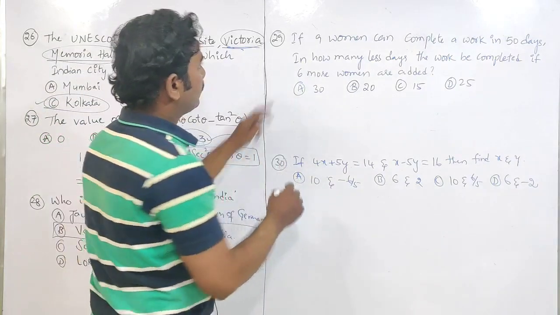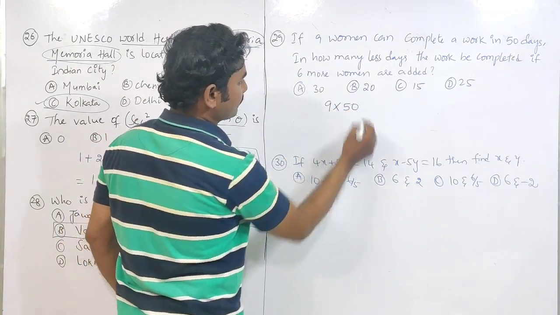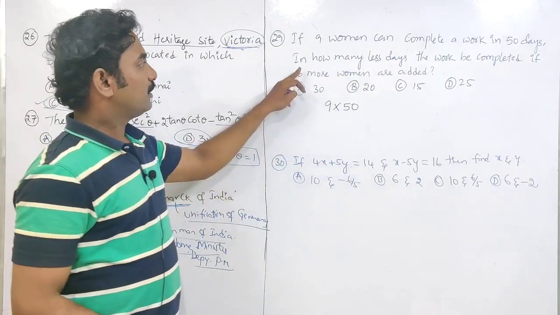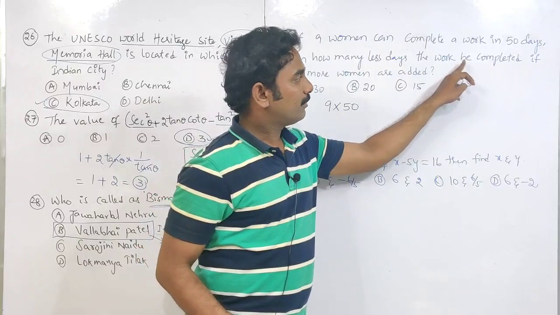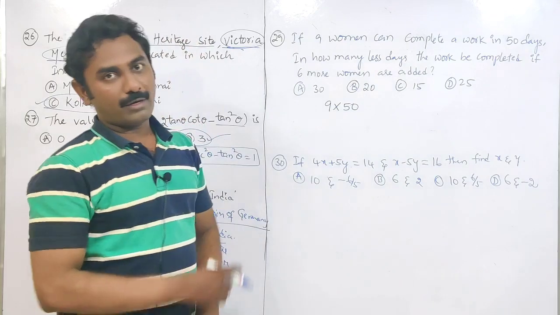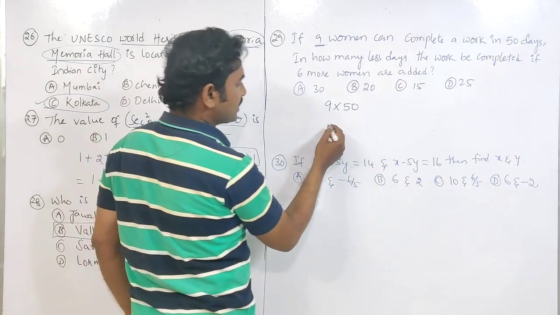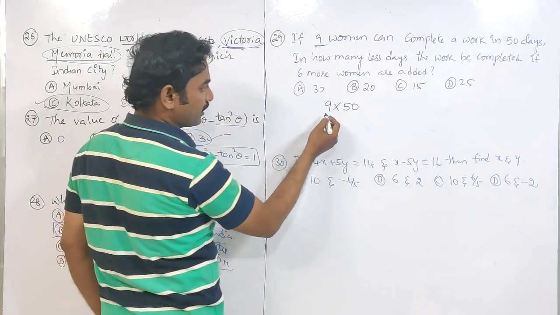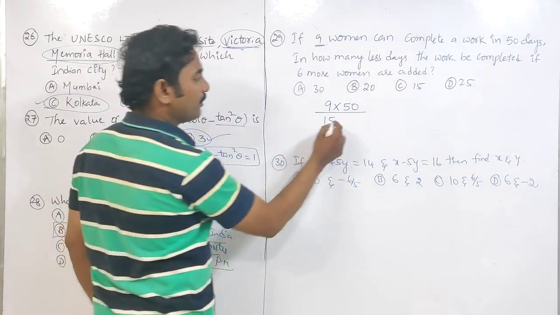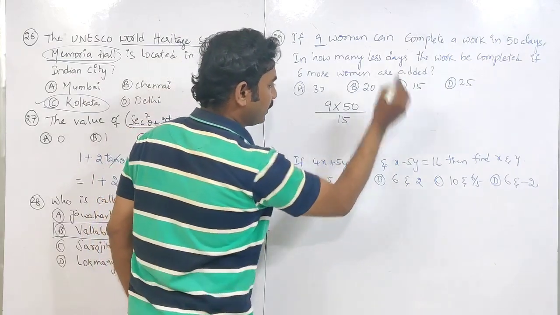Then 29th one. If 9 women can complete a work in 50 days, in how many less days will the work be completed if 6 more women are added? So in addition to 9, 6 more women are added. 9 plus 6, 15 women. We need to find out in how many days 15 women can do it.